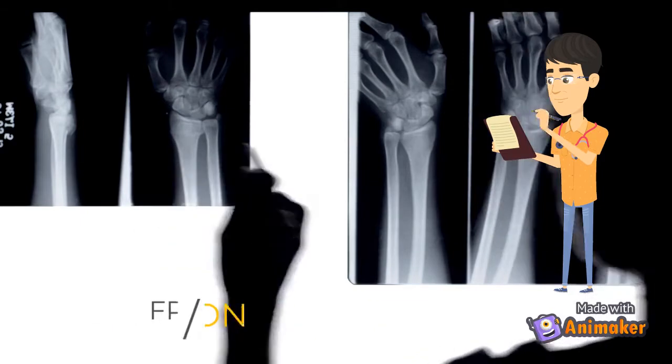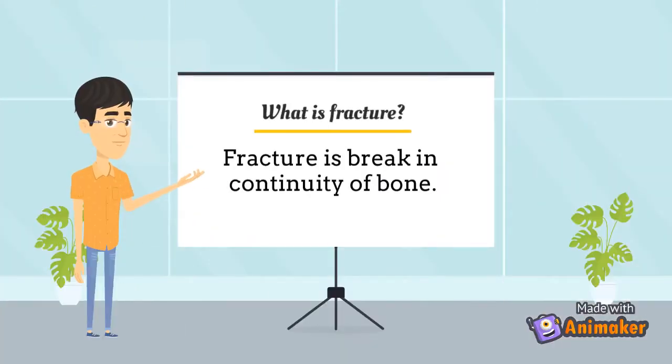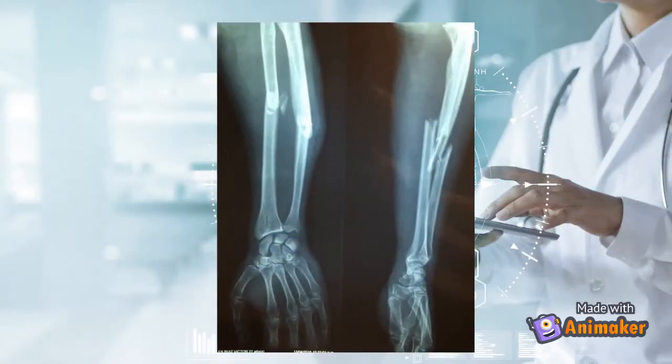Now coming to what is a fracture? Fracture is a break in the continuity of the bone. Any crack developed on the bone surface will be regarded as a fracture. As we can see in this picture, it is an X-ray of the forearm in which both the bones, radius and ulna, are fractured, broken.